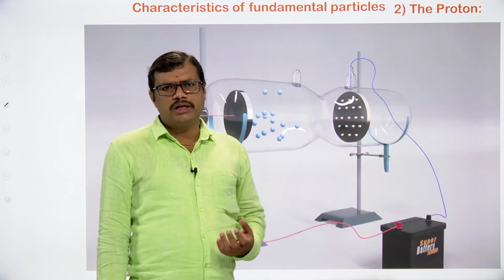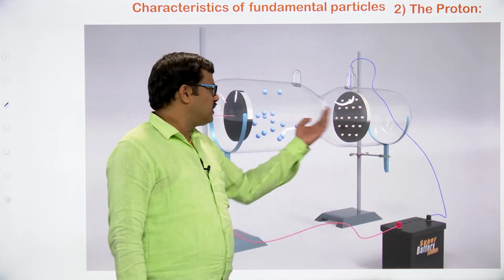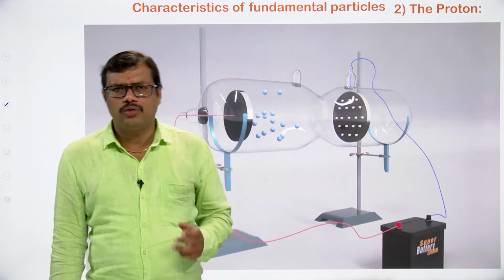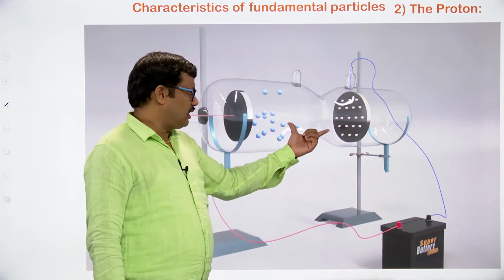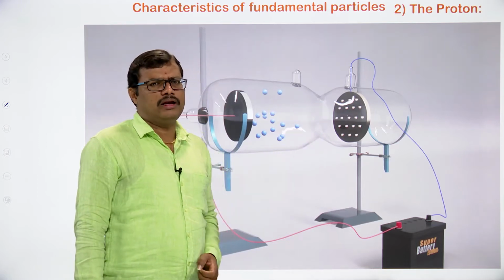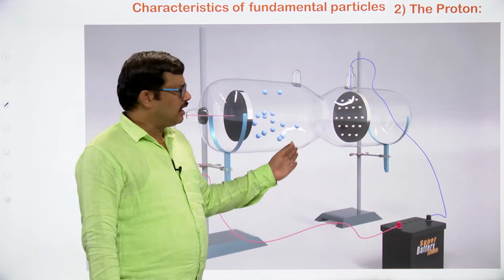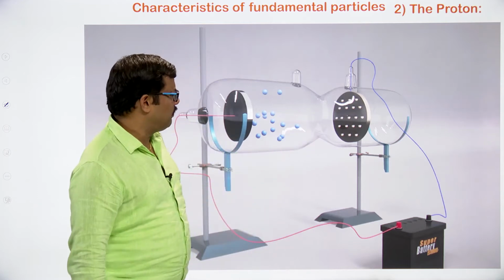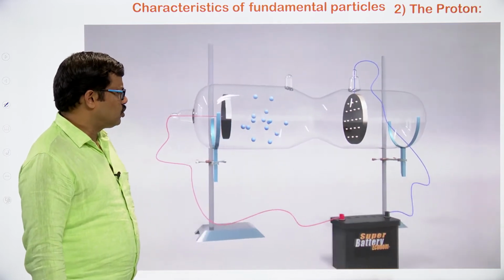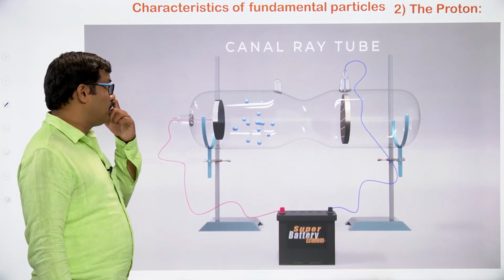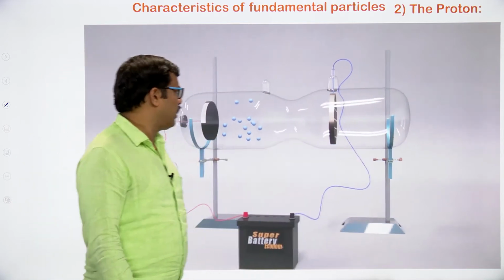Since the rays were traveling from cathode to anode, they are named cathode rays, and the charge present on those particles was found to be negative. Since there is gas taken inside, when there is a negative particle in it, there must be a positive particle also. So the positive particle should go in the reverse way, and its presence should be identified. Please watch this experiment, how it has been carried out. A discharge tube is taken, one plate is made anode, and this is known as the canal ray tube, and we have two chambers, this side and this side.